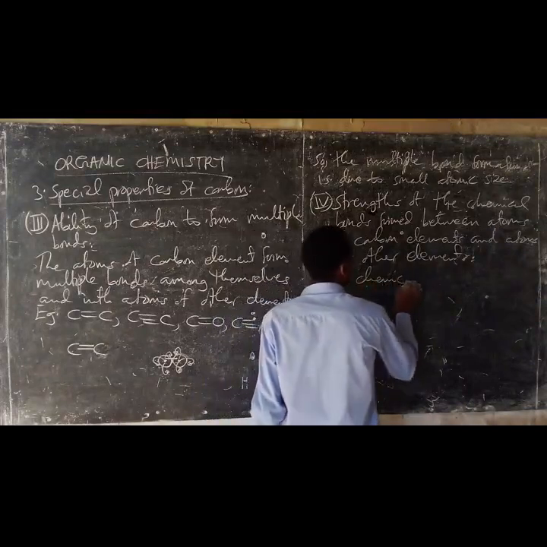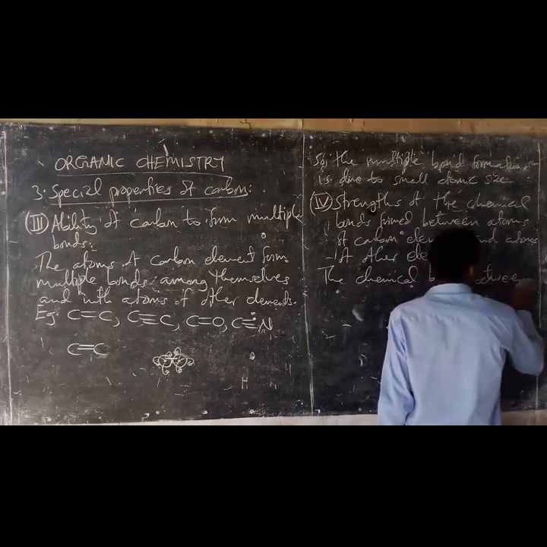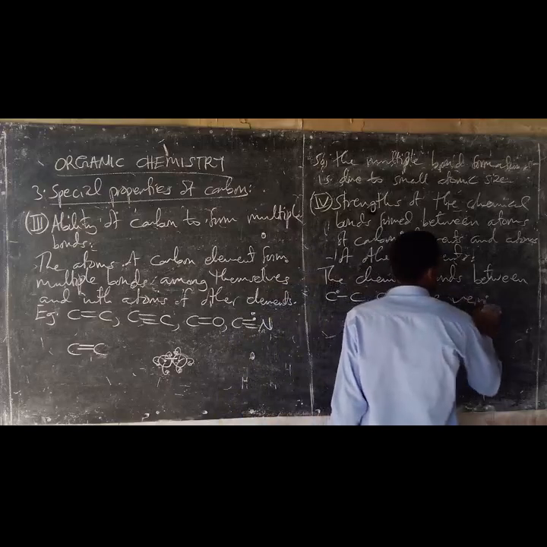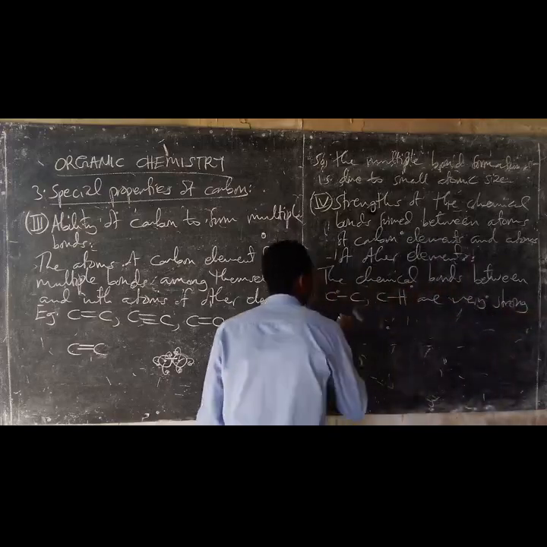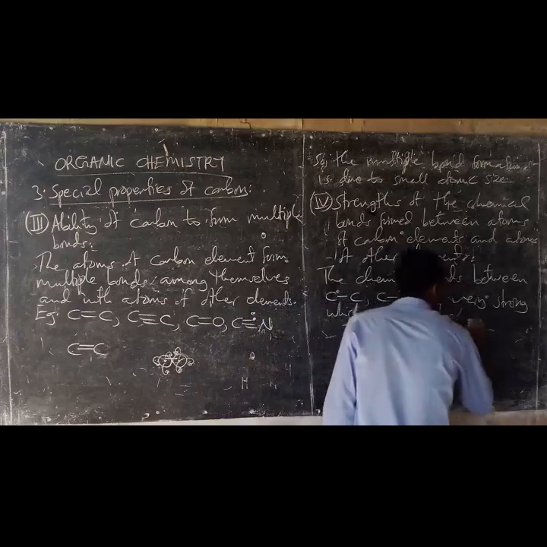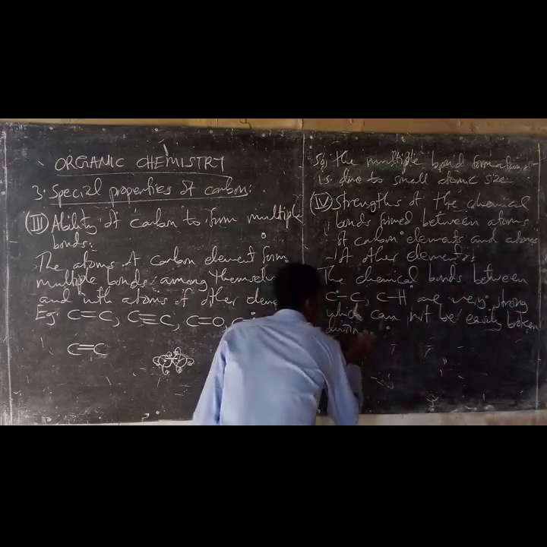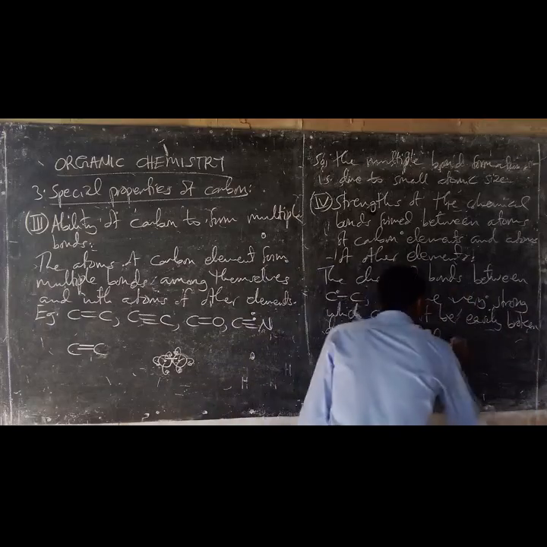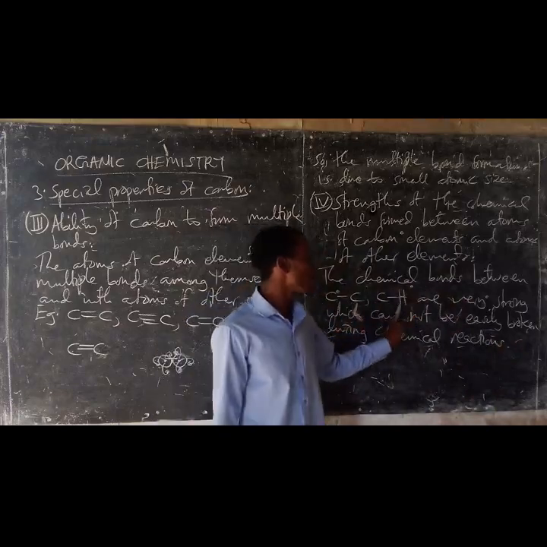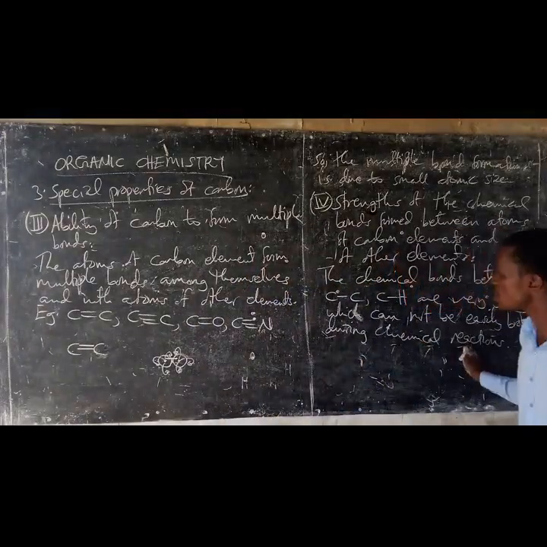But the chemical bonds between carbon to carbon and carbon to hydrogen are very strong, which cannot be easily broken down during chemical reactions.